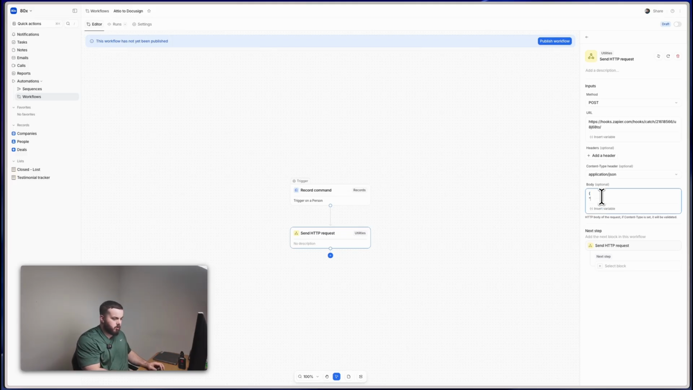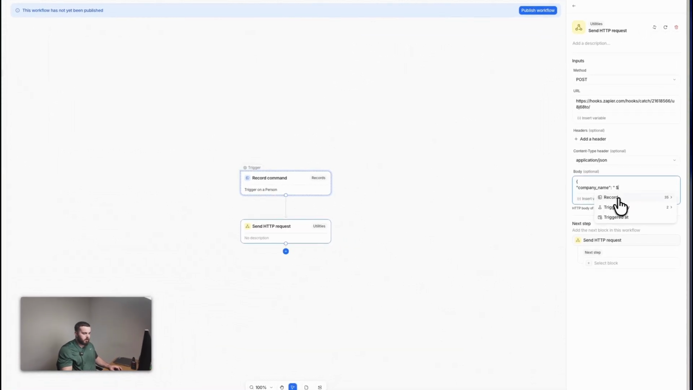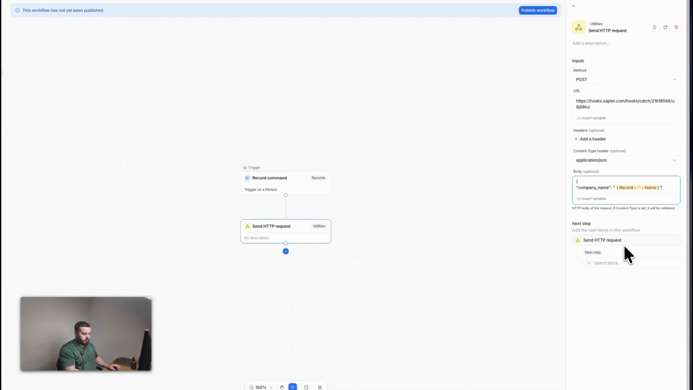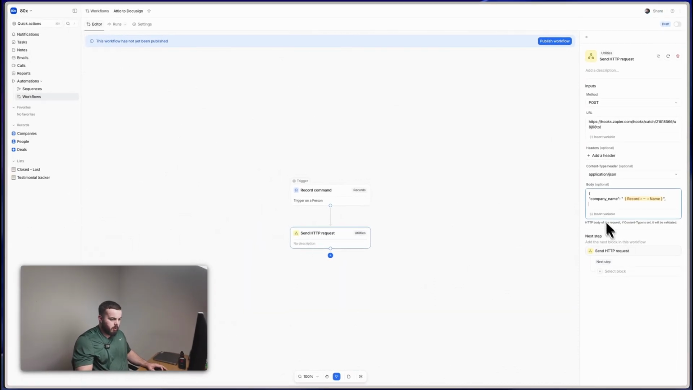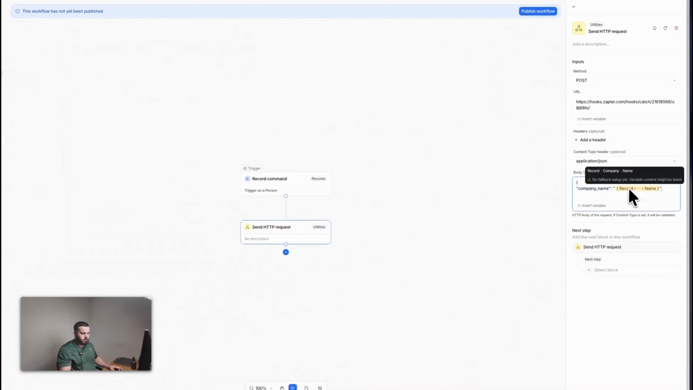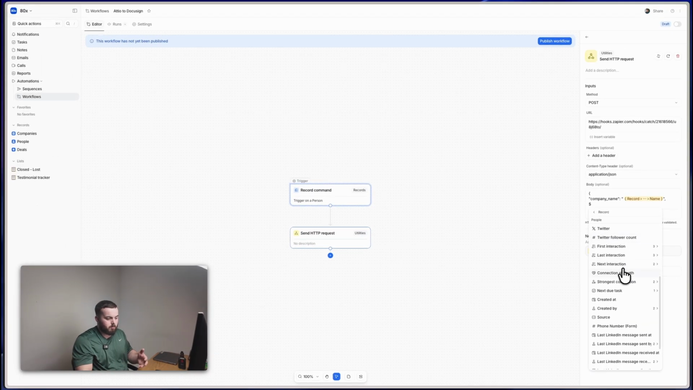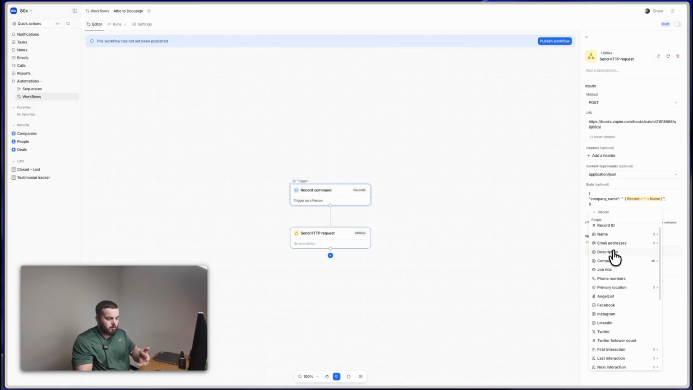In the body, we're going to use curly brackets. I'm going to write open speech marks, company underscore name, close speech marks, colon, and then if I choose insert variable, and then I click record, I can now do the company name. And then I can close my speech marks and do a comma. So what's happening here is we're defining the key value pair. Company name, we're going to associate to this variable. And when we click on insert variable, we can access any of this data. So if we wanted, we could send the first interaction to Zapier, the last LinkedIn message, the description, etc.